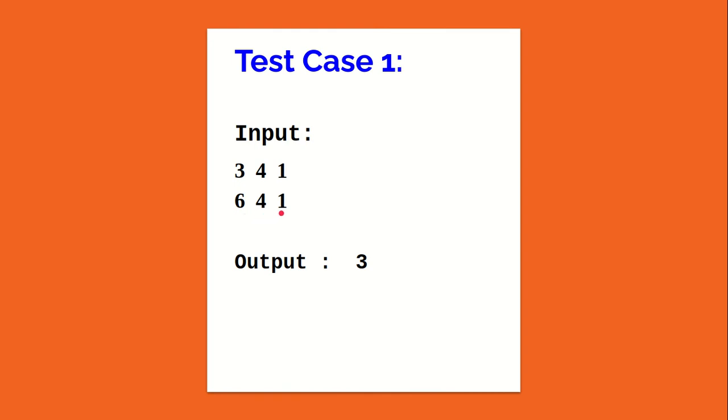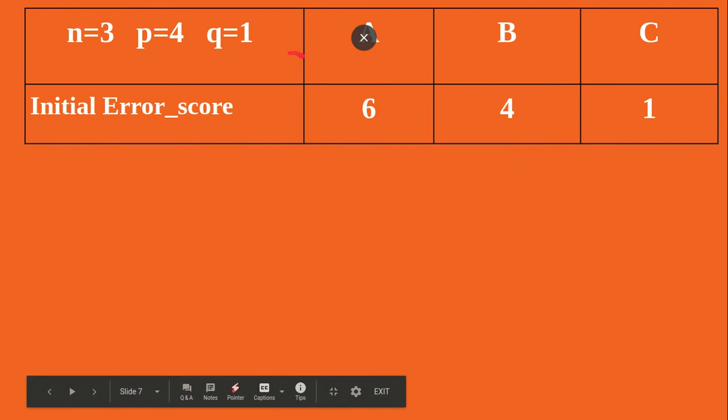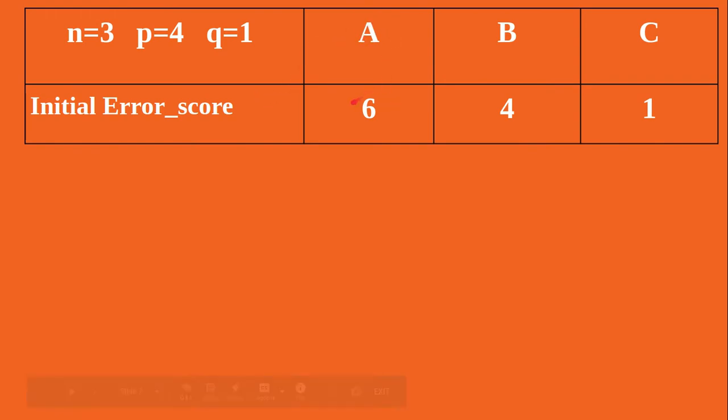For this test case, the output is 3. How does this output come to be 3? Let's see. Now focus on the explanation. Assume that there are 3 team members, A, B, C. Initially their scores are 6, 4, 1. So here a minimum number of projects should be used to reduce the error score. So the team member with the maximum error score should complete the project.